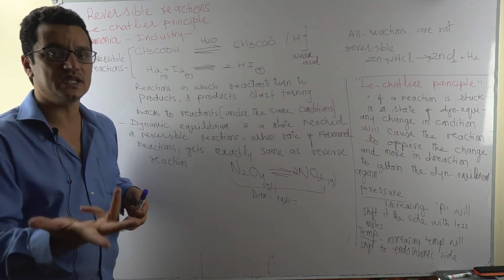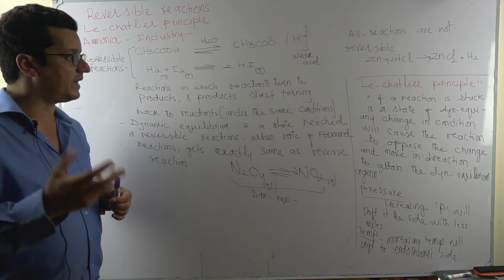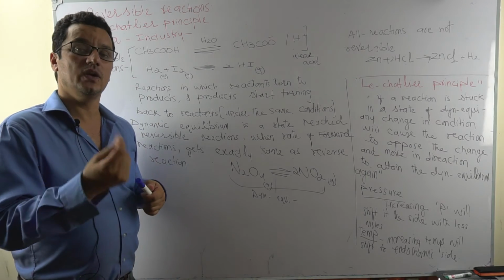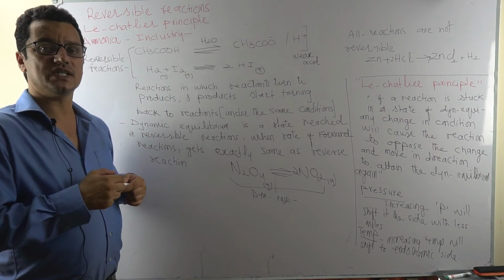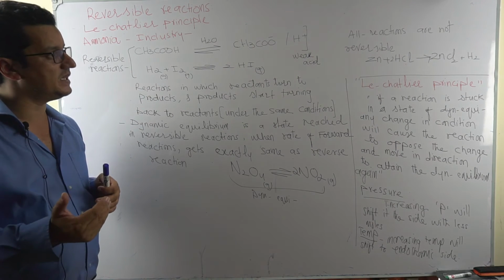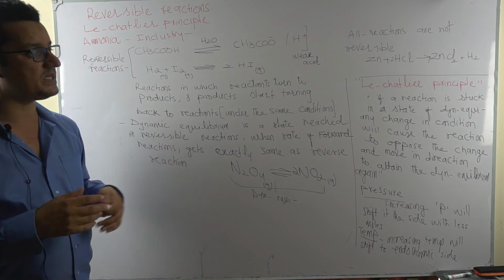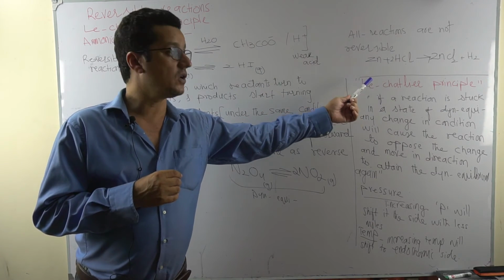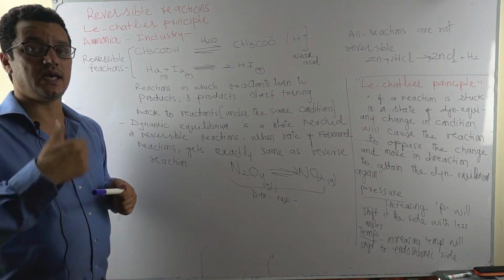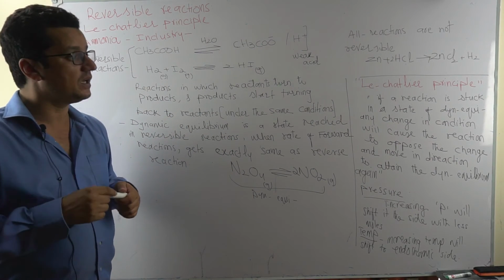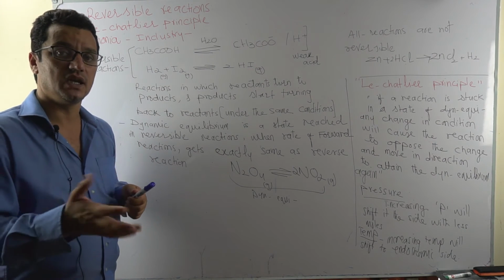Ammonia was formed by a reversible reaction, and the yield of the ammonia was very low. Like a factory running 24 hours a day was yielding only 1 ton of ammonia, because the reaction was basically reversible. But after the studies by the scientist Le Chatelier and later improved by Haber, we know that the yield of ammonia has gone so high that the same factory may be producing 1,000 tons of ammonia in 24 hours now. And we have plenty of ammonium sulfate, ammonium phosphate, ammonium nitrate.